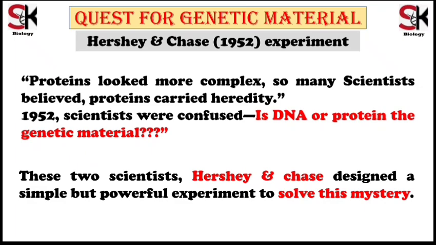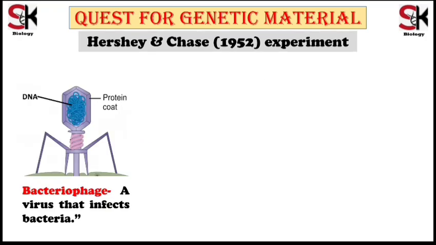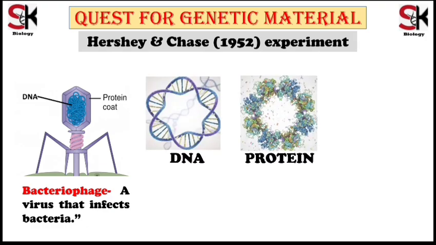Let us understand their experiment. For the experiment, Hershey and Chase selected a bacteriophage, a virus that infects bacteria. The important feature of this bacteriophage is that it contains only two biomolecules, DNA and protein. DNA is present inside the bacteriophage and protein is present outside in the coat.